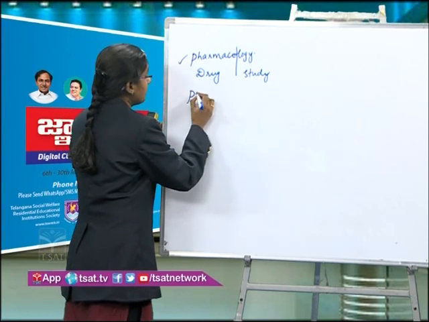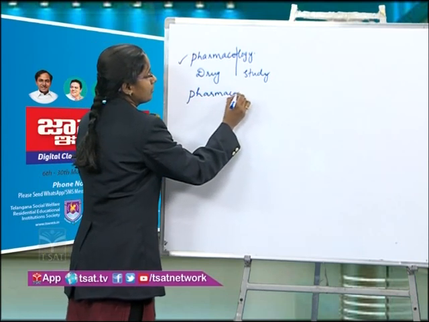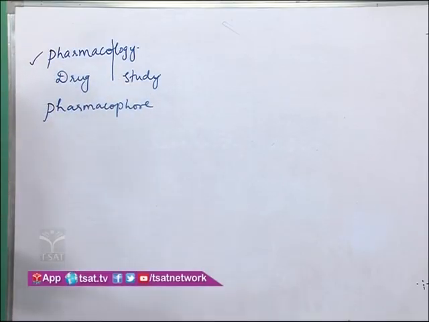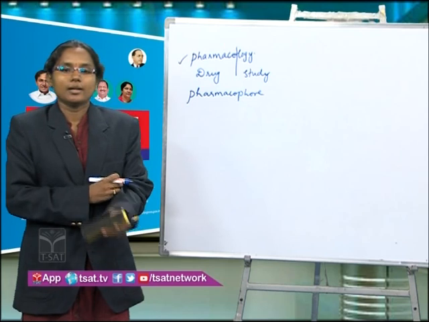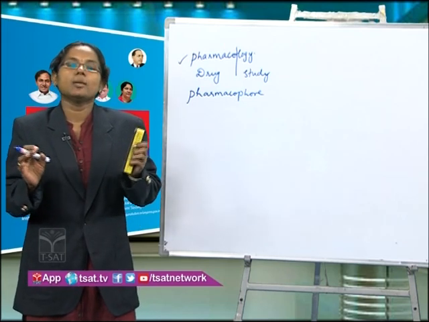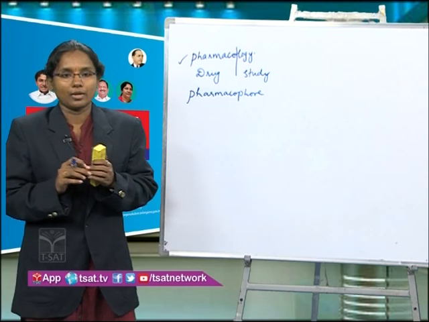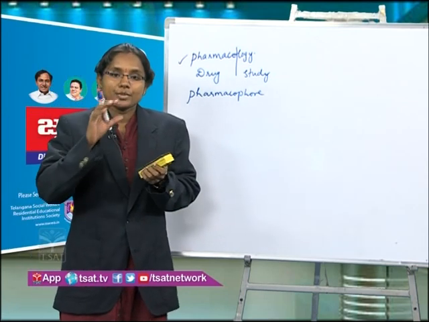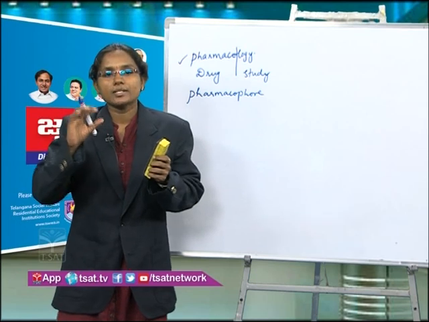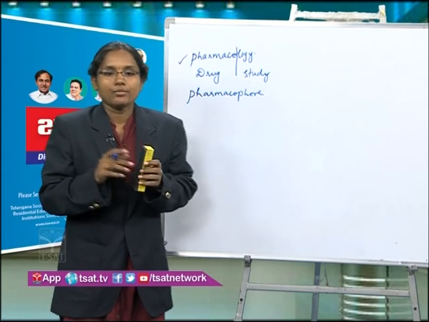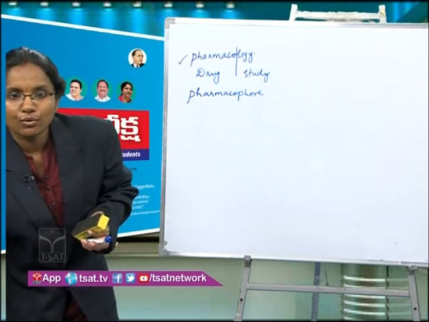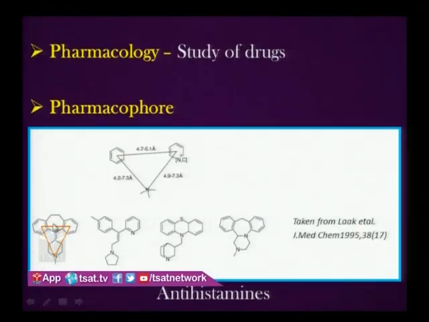And next we will talk about pharmacophore. Pharmacophore is an important part in a drug molecule which is responsible for the biological activity of the given compound. And the spatial arrangement of the atoms or moieties also plays an important role in pharmacophore. If you see these 4 molecules, in all these molecules you have similar moieties, a similar arrangement of moieties, that is 2 aryl rings and 1 tertiary amine. You can see the model here.